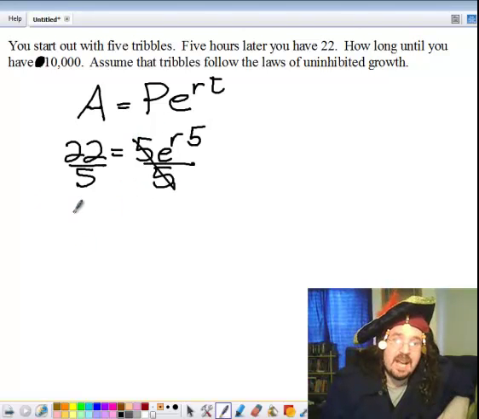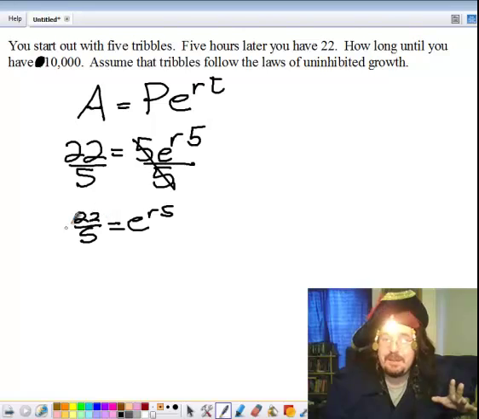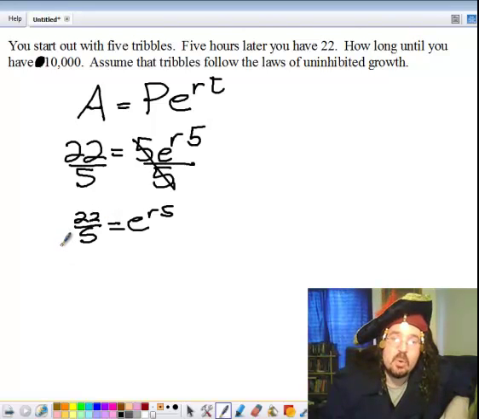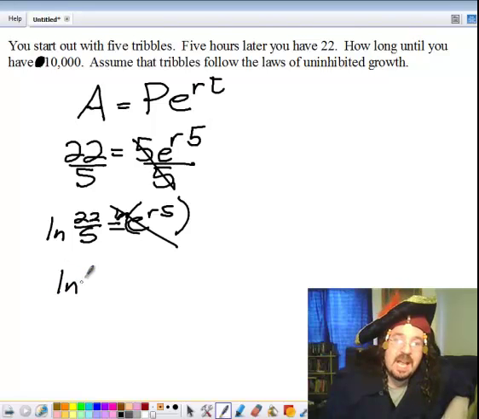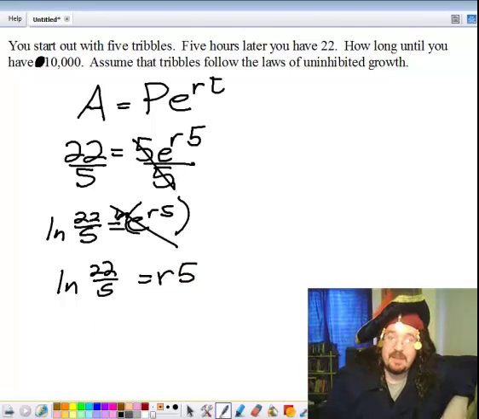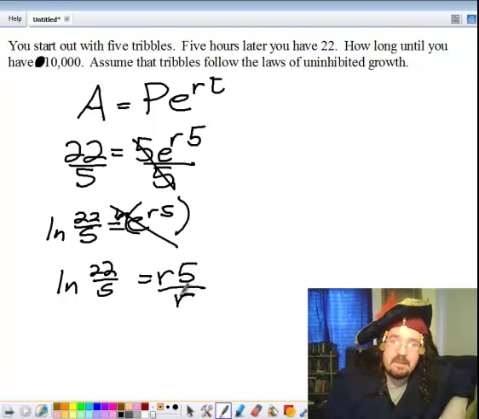Okay, so those cross out, and I get 22 over 5 equals e to the r times 5. And I just left it 22 over 5 because I'm going to take the natural logarithm of both sides. So I take the ln of this, and ln and e cancel, and I'm left with ln of 22/5 equals r times 5, love. Divide, ln, divide, and that helps you find the rate. So I divide by 5,